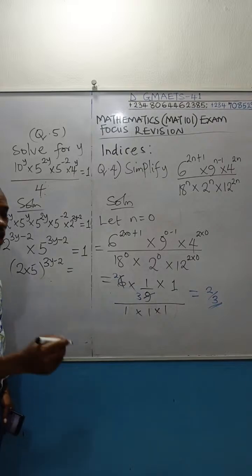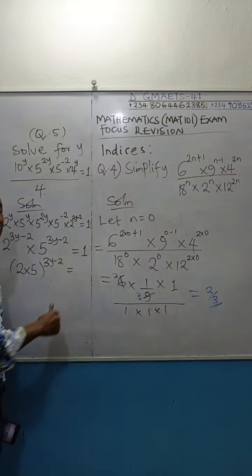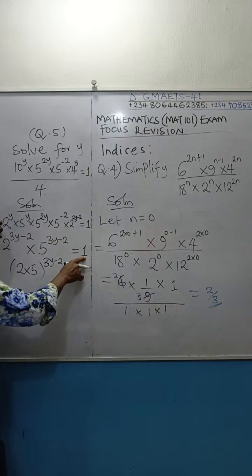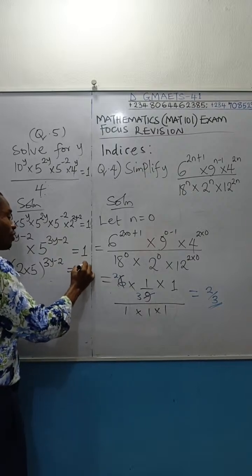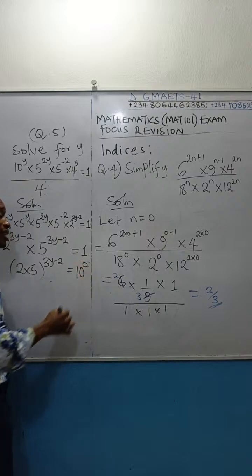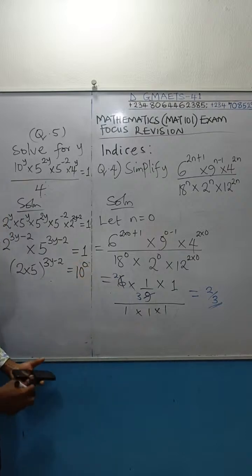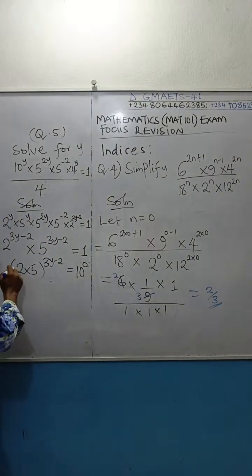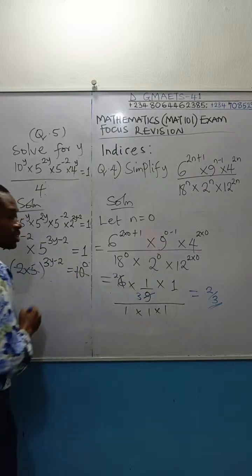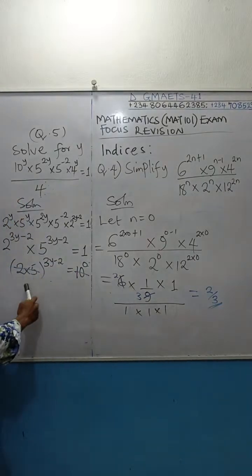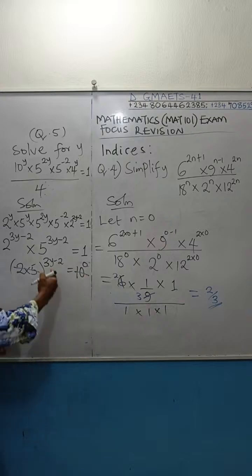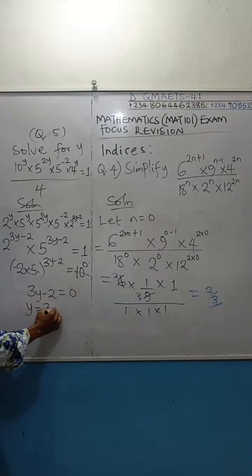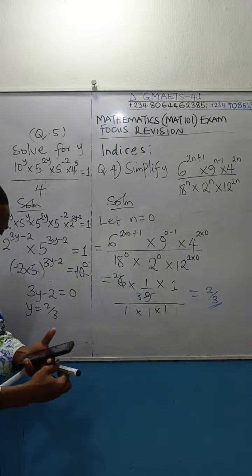So ask yourself the question, what can you do to this 1 to have base 10? Can you write 10 to bear a power so that if you simplify it out, you get 1? The answer is yes. 1 is the same as 10 raised to power what? 0. And if that is the case, 2 times 5 is 10, and you have 10 on this right-hand side of the equation. So you can cancel this 2 times 5, which is 10. Cancel this 10. They have the same base on both sides of the equation. So from here, we can now have 3y minus 2. Equate the powers. And then y is equal to 2 over 3.